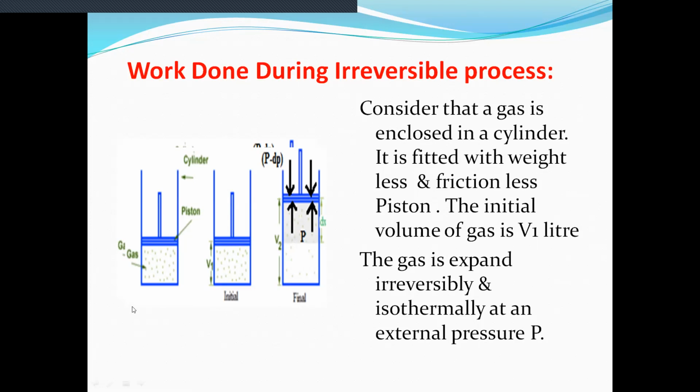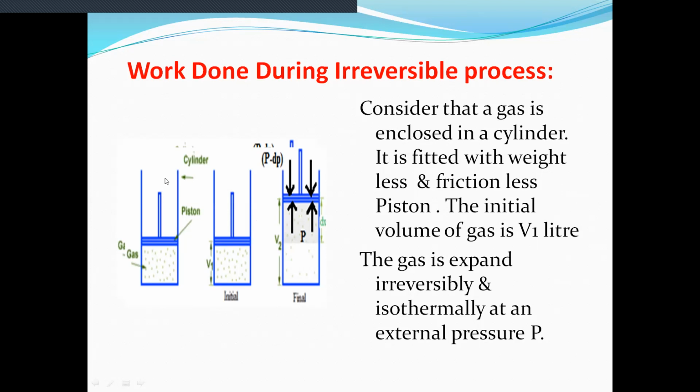It is shown in the diagram. We have taken a cylinder, and this cylinder is filled with gas. It is fitted with a weightless and frictionless piston.